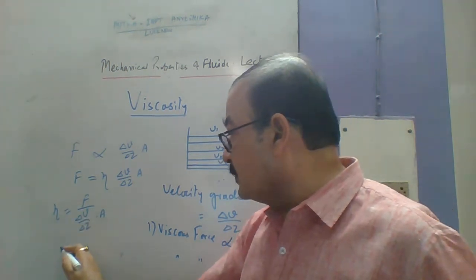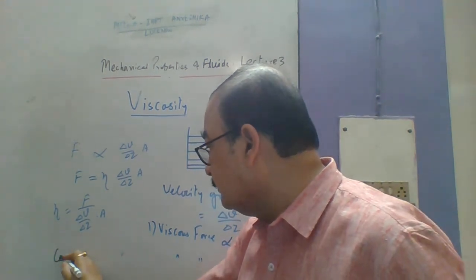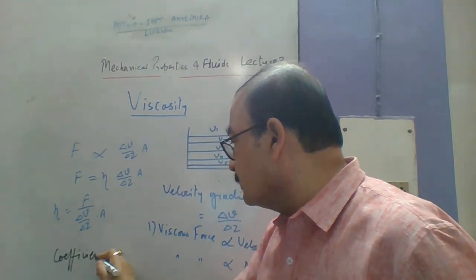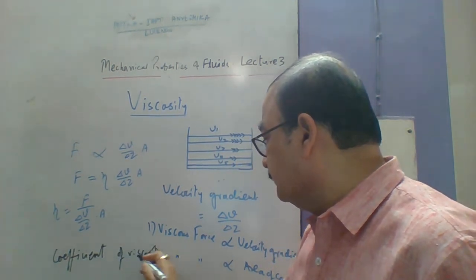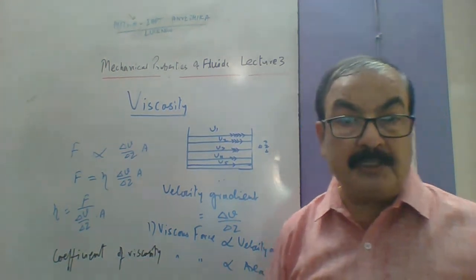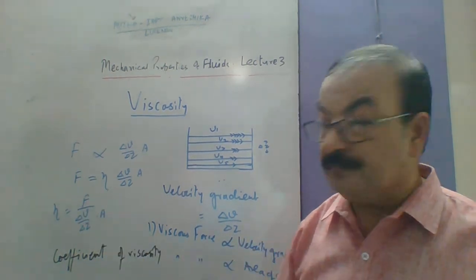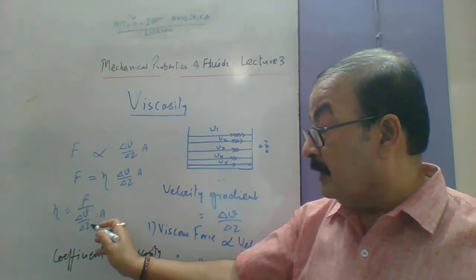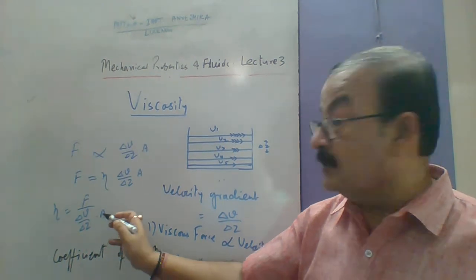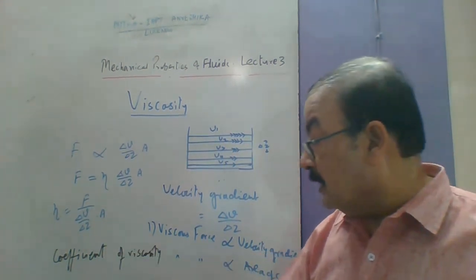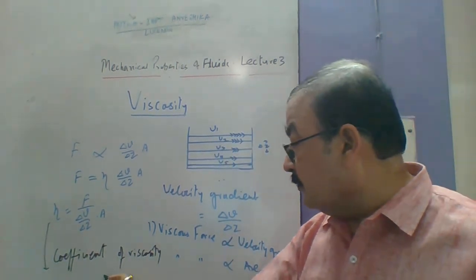This is called coefficient of viscosity. Remember, here the unit of this is equal to how much? Newton upon meter per second upon a meter. That meter cancels out, only per second remains, that is second minus 1, and this is your meter square. That means this is called coefficient of viscosity, and its unit is